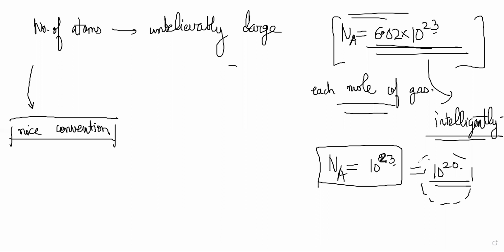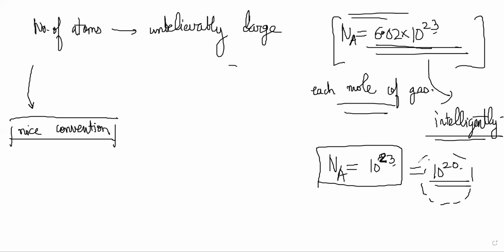At first glance, what you're saying is completely wrong because it makes all the calculations worse. If I have to multiply by 6.02 into 10 power 23, everything will be bad. Instead, I would choose a number like 10 power 20. Every calculation will be nicer. Why not 10 power 20? Om, what are you thinking? Why 6.02 into 10 power 23? I'm not exactly sure. I forgot what it was.